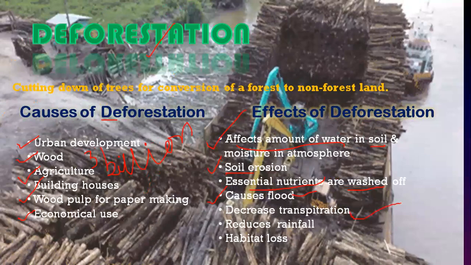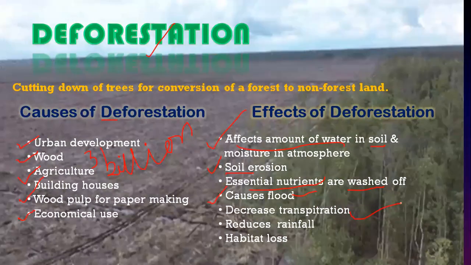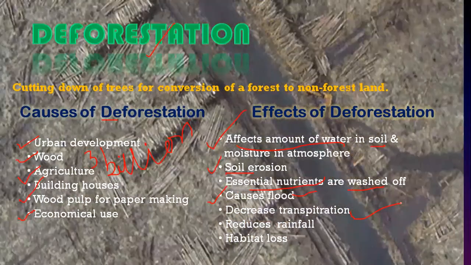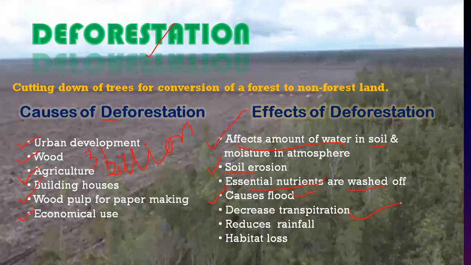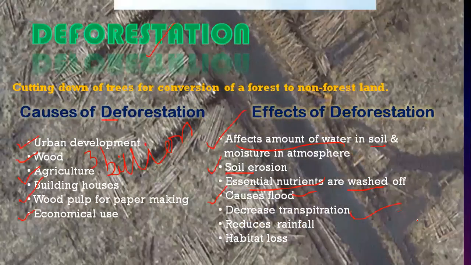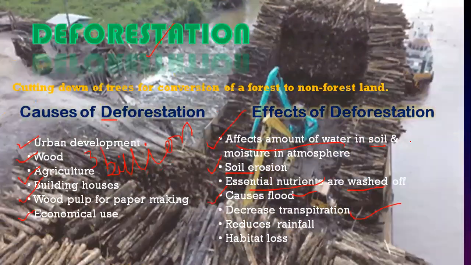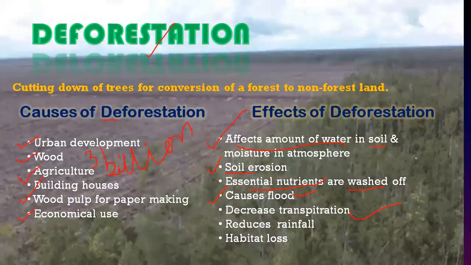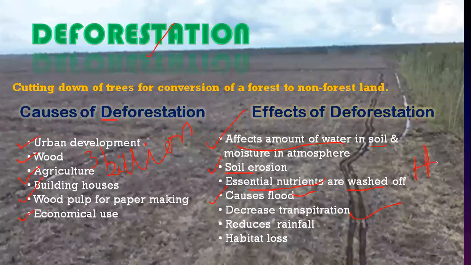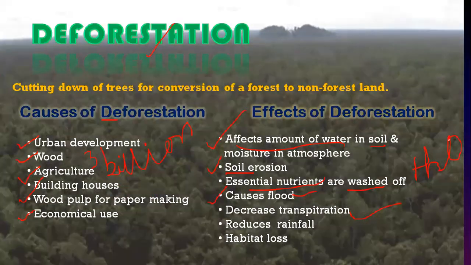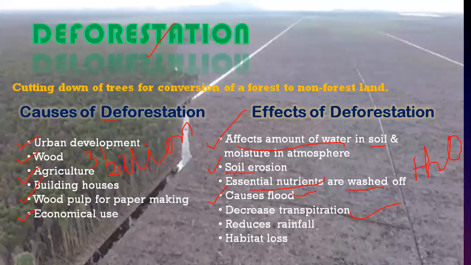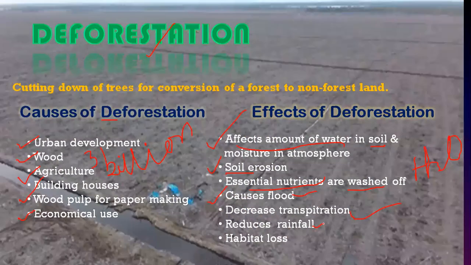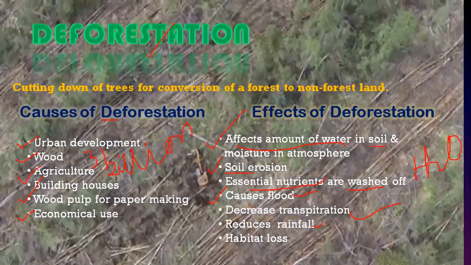Due to fewer trees, there is a decrease in transpiration as well. We know the process of transpiration because in 7th grade we studied it, the removal of water from the trees. So with no trees, there is no transpiration, no cloud formation, and that reduces the rainfall as well.